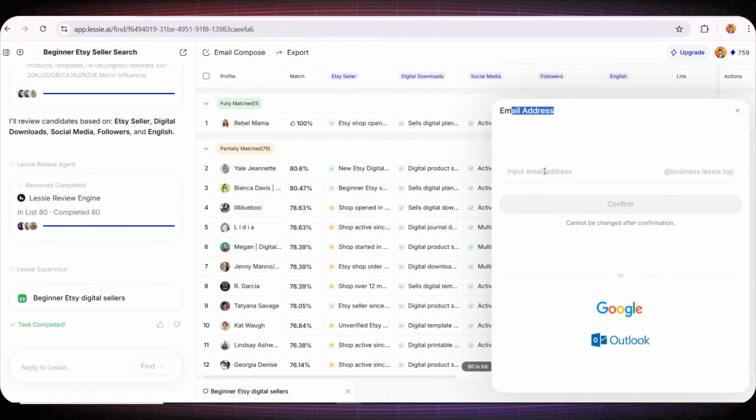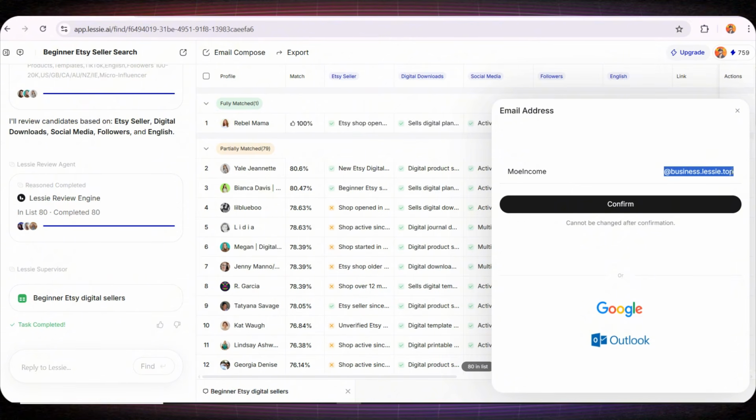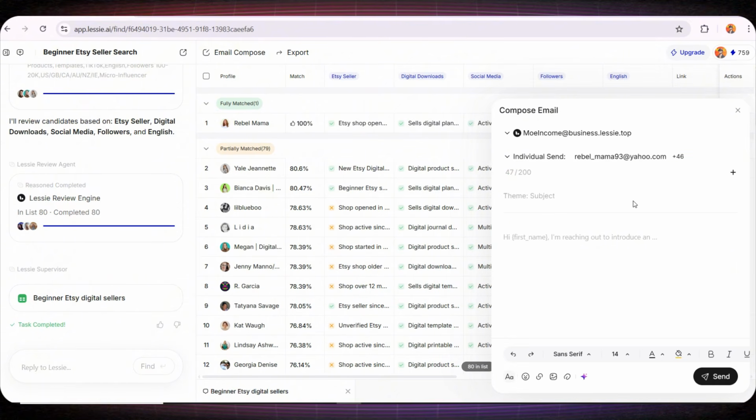First, you write the name you want the email to appear from. For example, I might write Mo Income. As you can see, the email looks professional. It's not just a regular Gmail style message. Then you write the subject of the email here, and in this section, you write the details of the message you want to send. For example, I could explain that I am a professional digital product designer and that I would like to collaborate with them by designing products for their stores in exchange for a monthly commission.